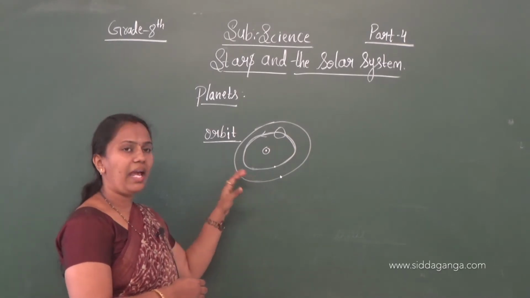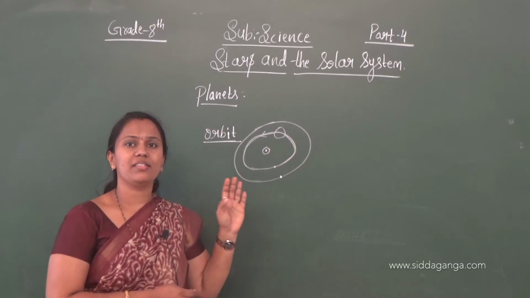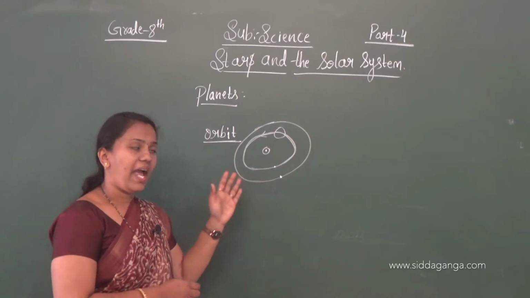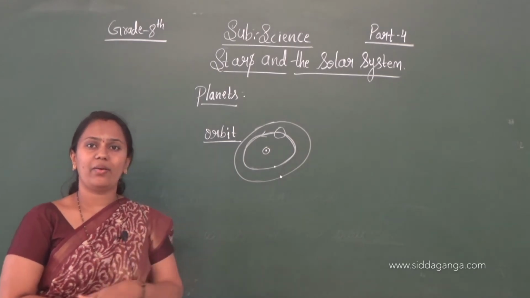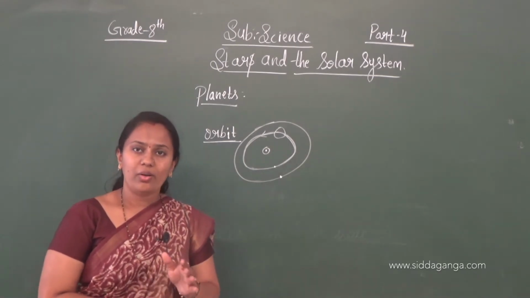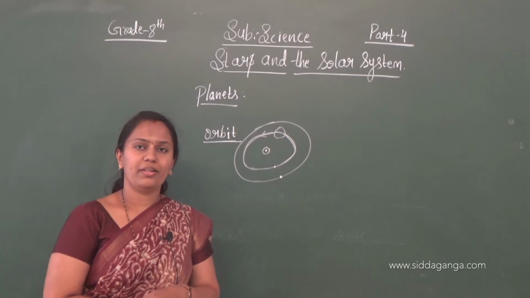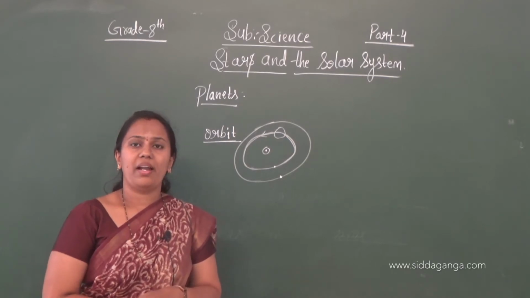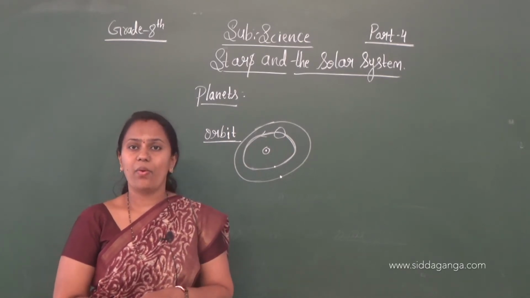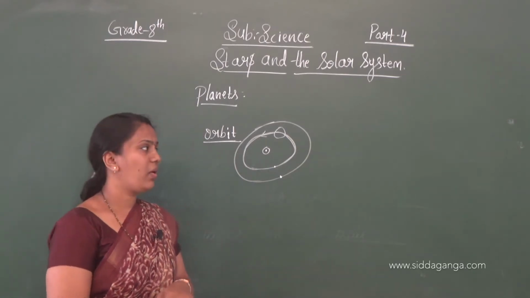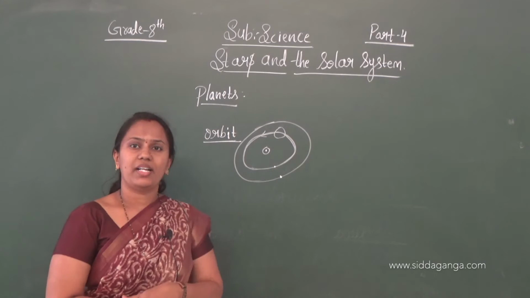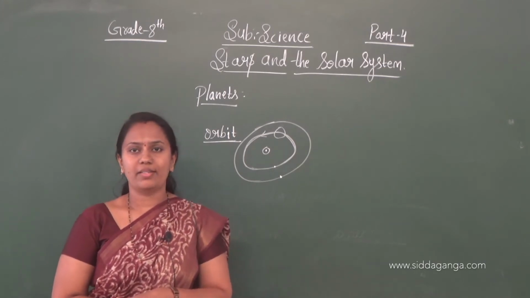No. Similarly we can see this pattern in the solar system. The planets revolving around the sun do not collide because each planet has its own elliptical path, which we call an orbit.